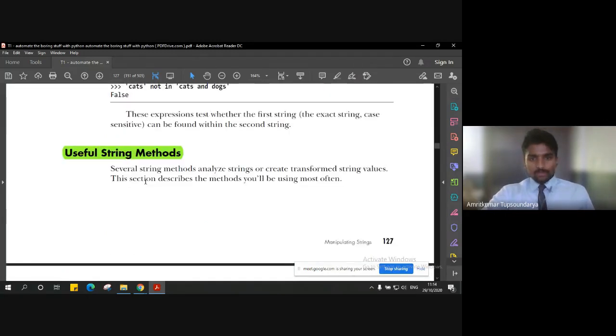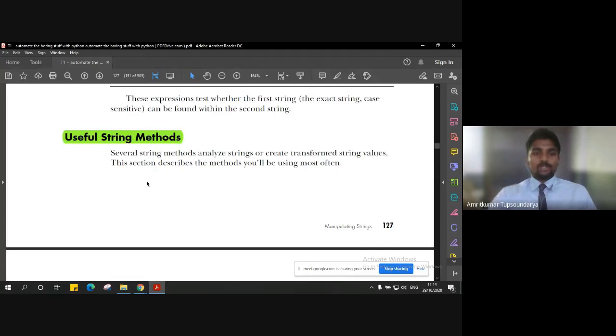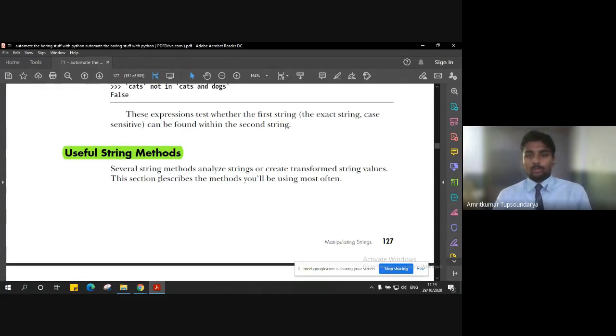But the very important thing here is the useful string methods. There are many types of methods, because unlike lists, where we have few, very restricted operations, we don't have lists every time, but we do have strings, words or characters every time. So there are a lot of examples of a string.